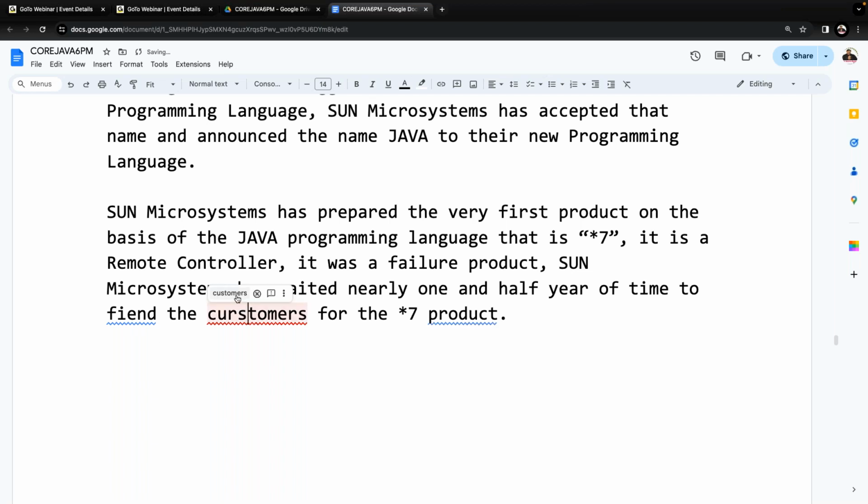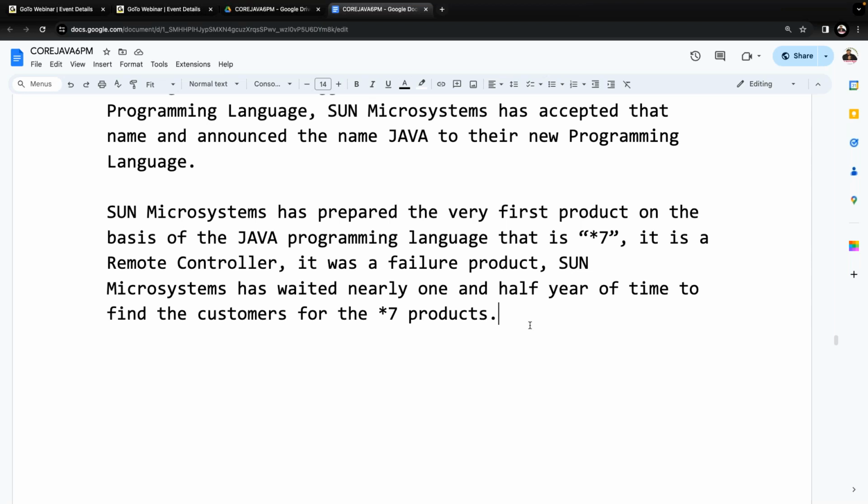All of you understand this clearly? What happened there? Sun Microsystems waited nearly 1.5 years to find customers for Star 7, but no customer was identified. At the end of 1992, the programming language was provided and the first product was designed. Then 1.5 years almost all of 1993 washed out, and half of 1994. They waited to find a customer for the Star 7 product, but no customer was identified.